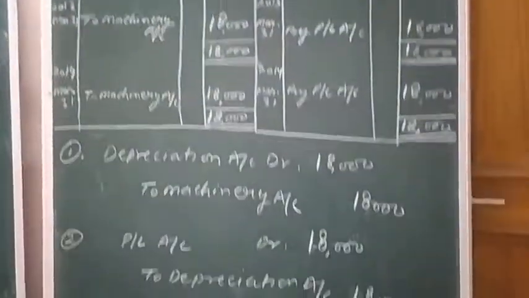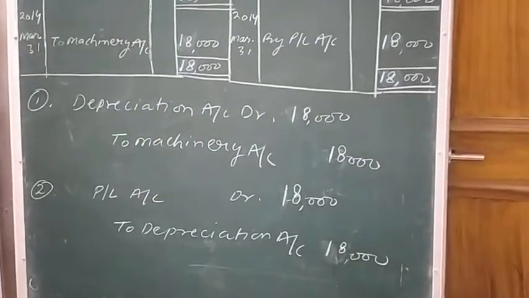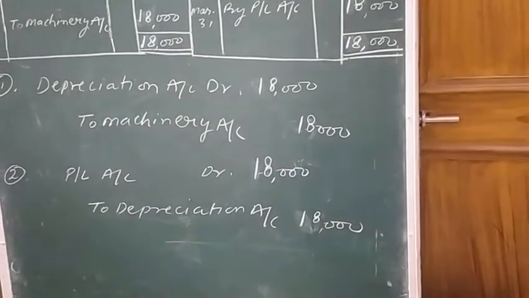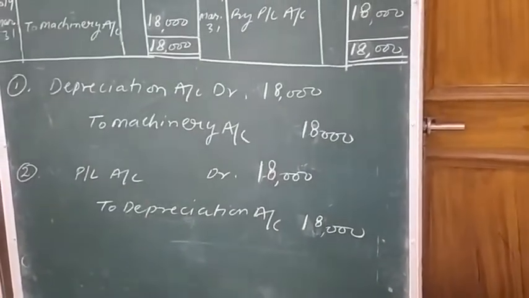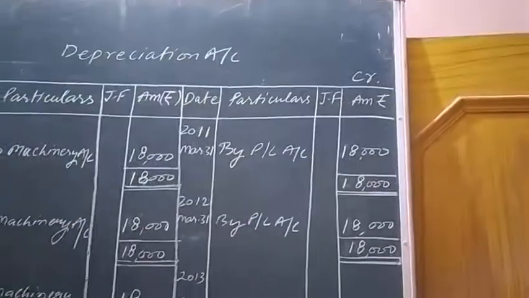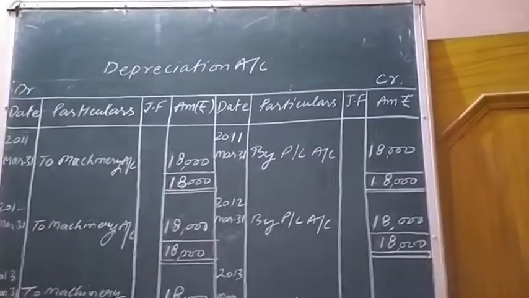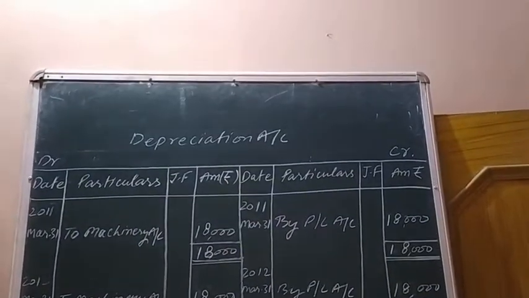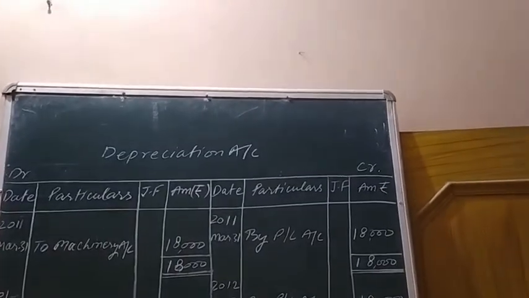Now see the second journal entry. PL account debit to depreciation. Depreciation here is on the credit side. So on the credit side of the depreciation account, we are going to put the item representing it on the debit side, by PL account. Now the same, that is on the debit side machine and on the credit side PL account,